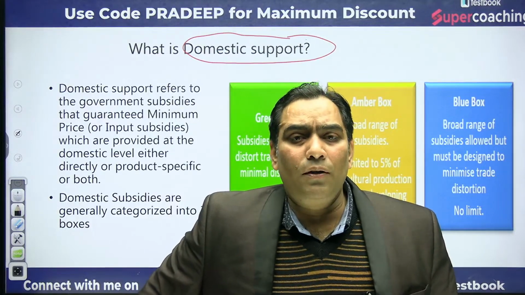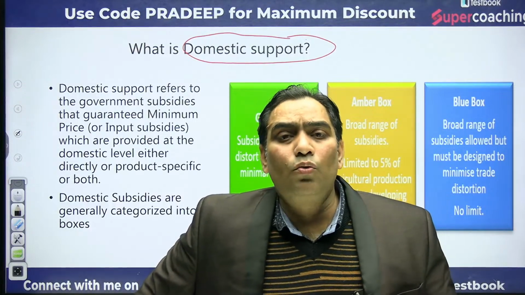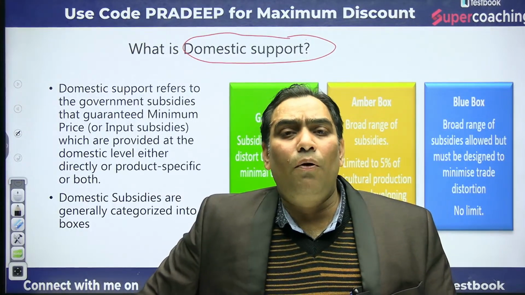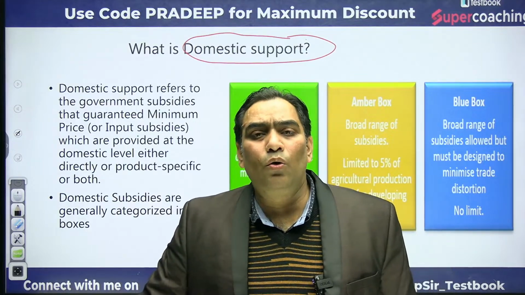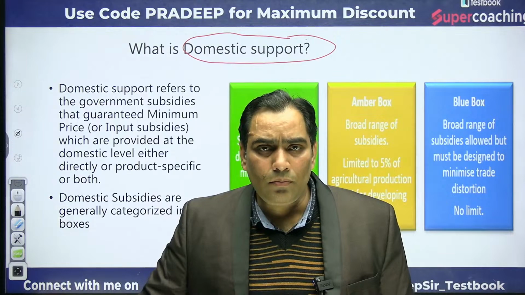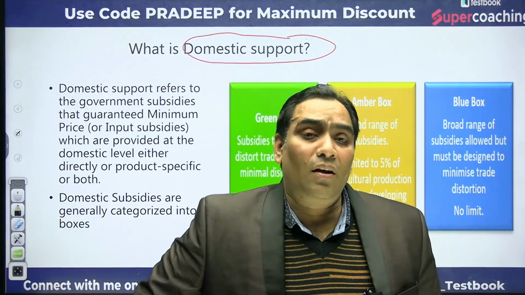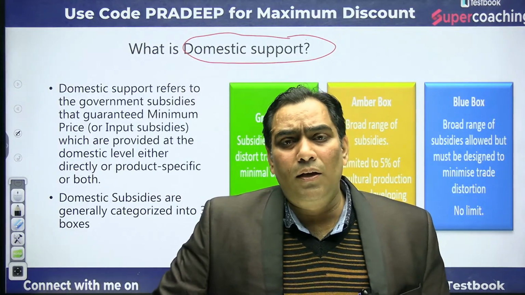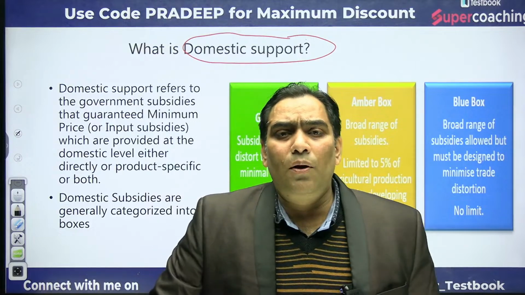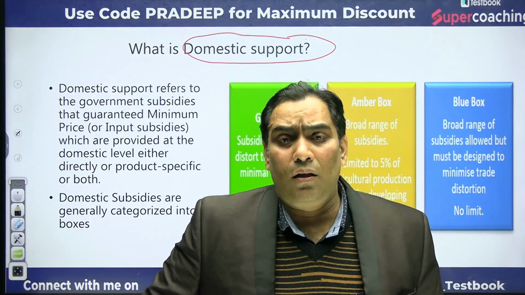Domestic support refers to giving support to their domestic industries in the form of subsidies. By providing them subsidies, you are going to help them out, and the subsidy is going to distort the trade. As per the provisions of WTO, let me clear it, this domestic support should be within the limit.